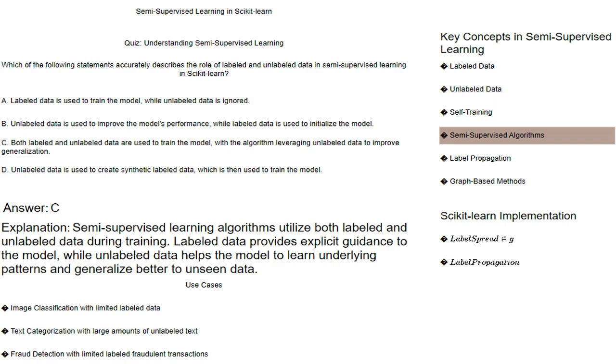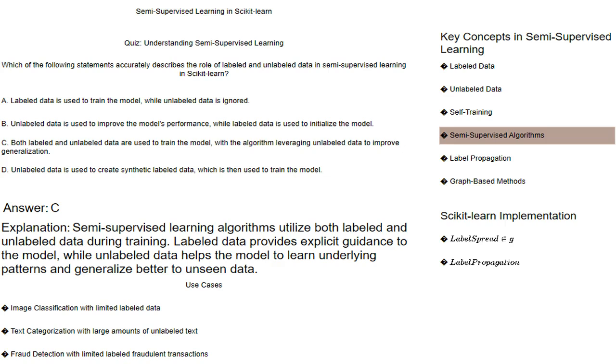Semi-supervised algorithms: algorithms specifically designed to handle both labeled and unlabeled data. These algorithms leverage the strengths of both types of data to improve the model's performance and generalization.